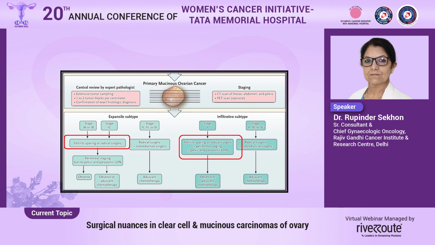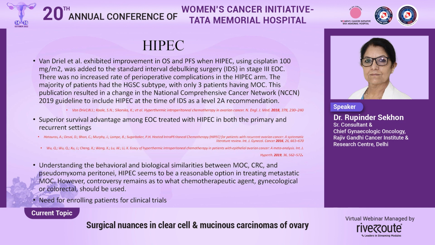So to summarize, for stage 1A, 1B expansile subtype, fertility sparing surgery can be done. We need not do a lymphadenectomy. However, if it is infiltrative subtype, we need to do both a para-aortic as well as a pelvic lymphadenectomy.